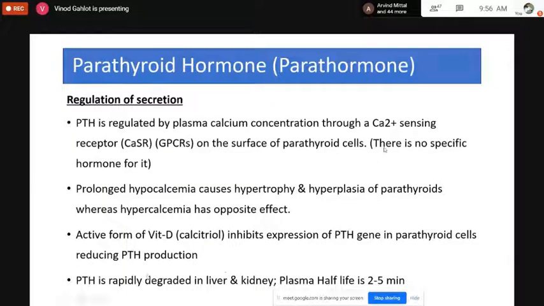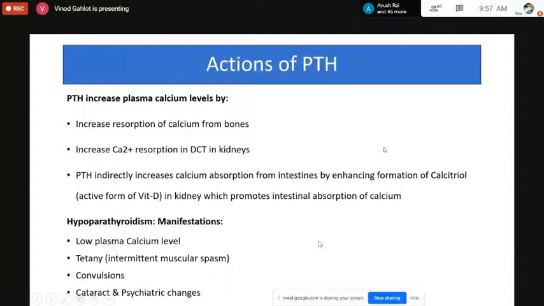Then PTH is rapidly degraded in the liver and kidney. Plasma half-life is 2 to 5 minutes. Then these are the actions of the parathyroid hormone. Parathyroid hormone increases the plasma calcium levels, as we discussed, from the bone.